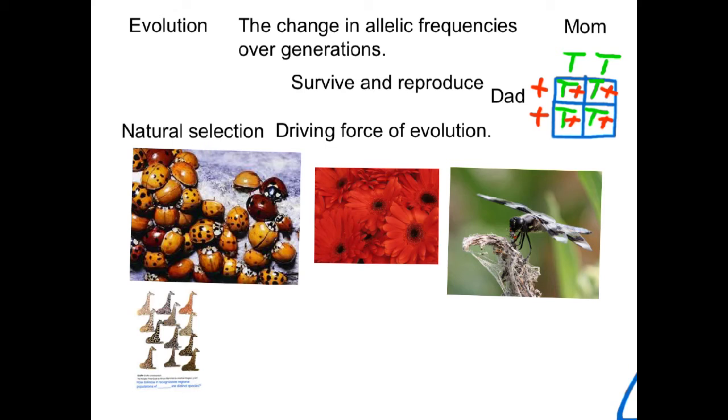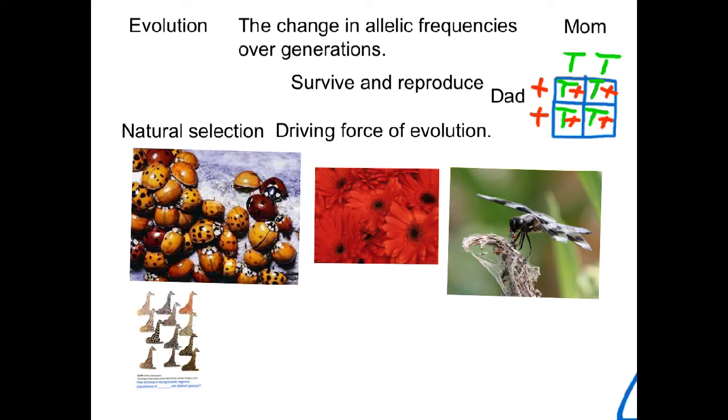So you can see how this population here could change in the allelic frequencies over time with a selection pressure, a predator, in this environment. Those that are red survive and reproduce more than those that are orange, and over time you'll start to see more individuals of the red color, therefore changing the allelic frequency because they are red because of their alleles that they got from mom and dad.